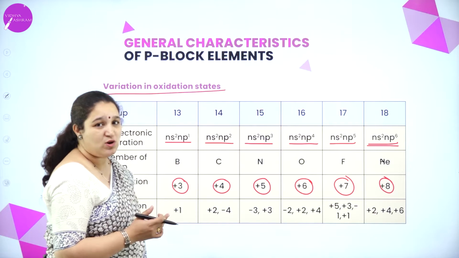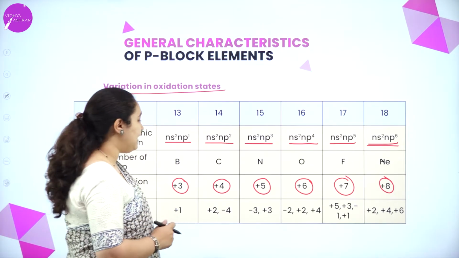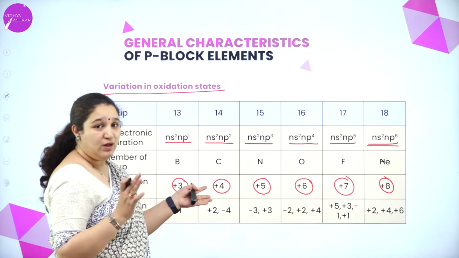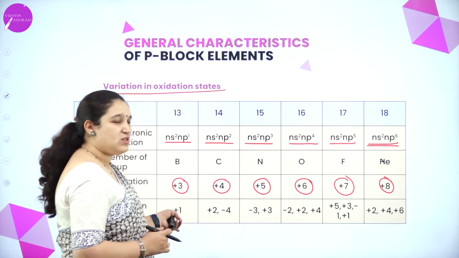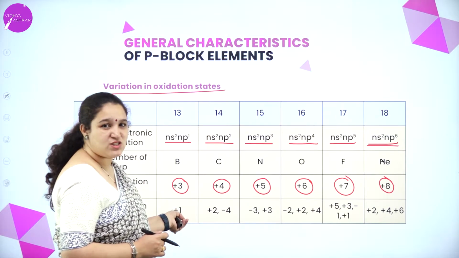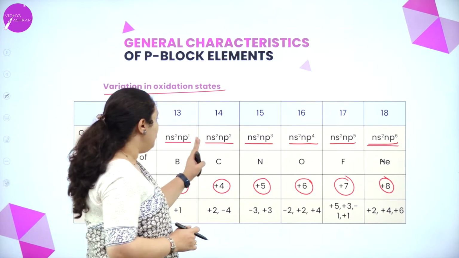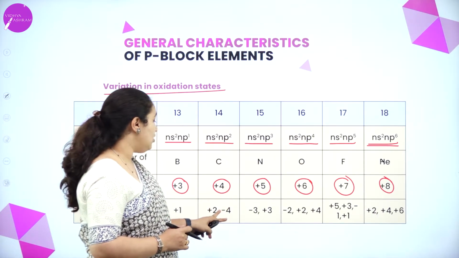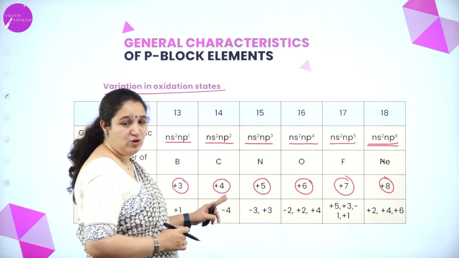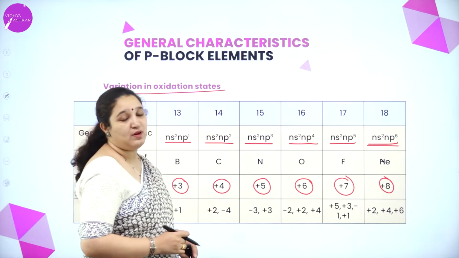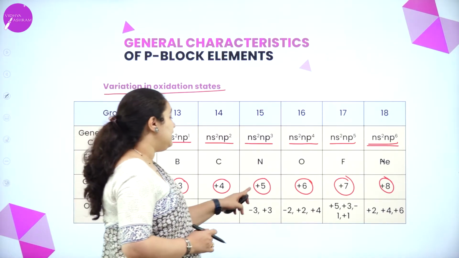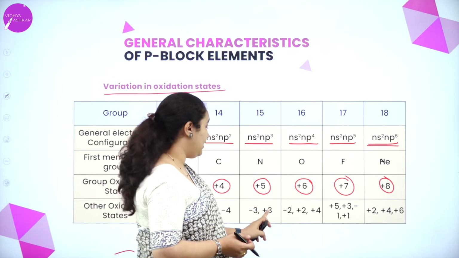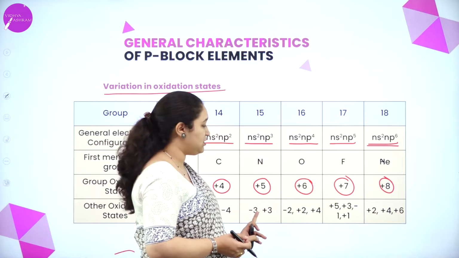Or one more common oxidation state is 8 minus this number, and that is specially from group 14 you can put. That is, group 13 common oxidation state is plus 3, the other oxidation state is plus 1. For 14, plus 4 is the common oxidation state. The other oxidation state is either minus 4 or it can show plus 2 as well. Here it is plus 5. 8 minus 5 is 3. So it can show plus 3 and minus 3 oxidation state.